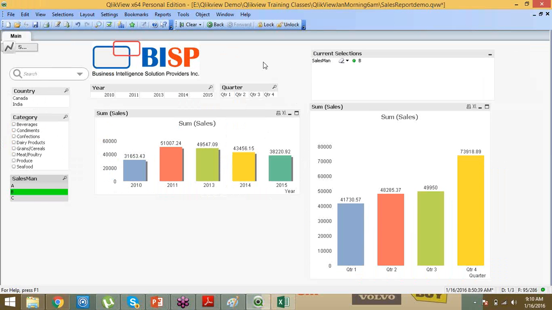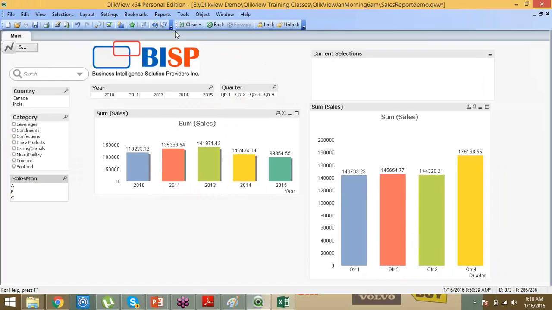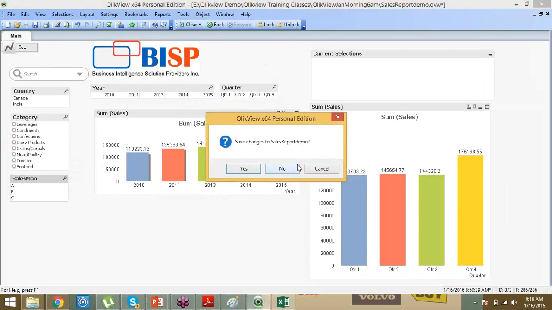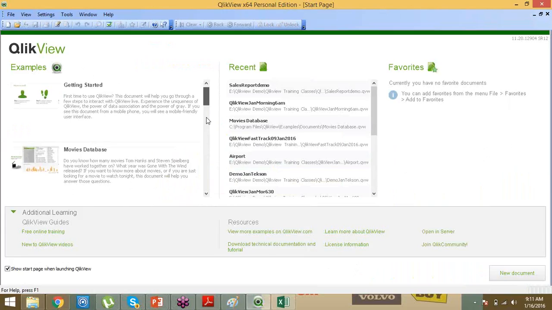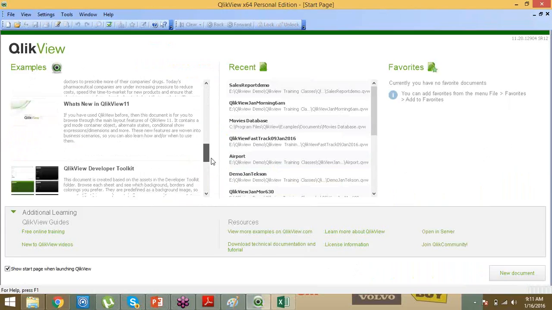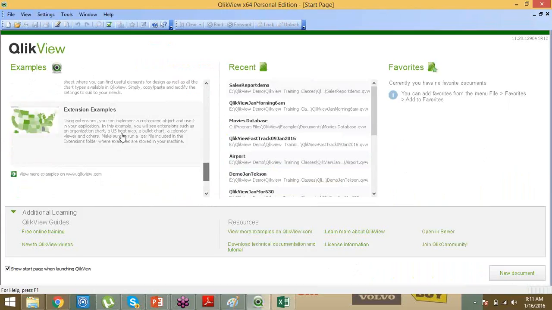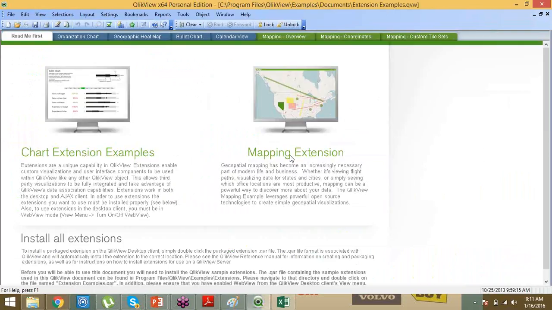We have already crossed the 10 minutes, so I don't want to take more time on these things. But anyway, just to show, let me show if anything ready-made is available. Now you can see the map extensions. See, in this way, charts and all you can show.